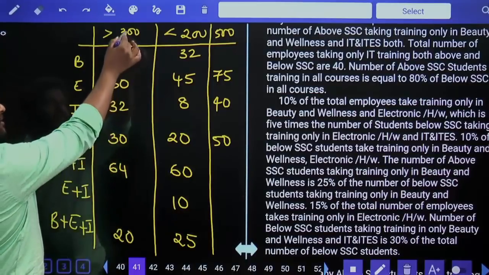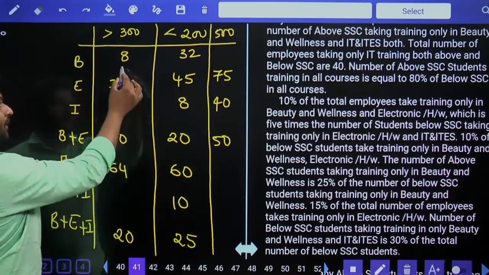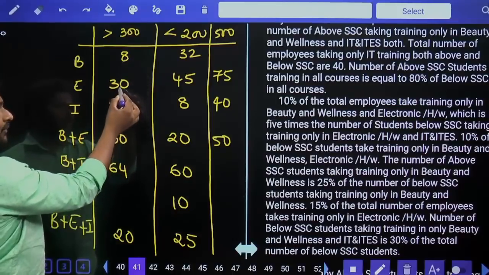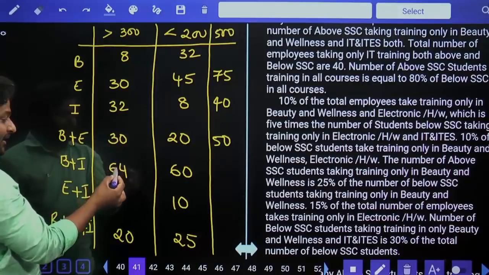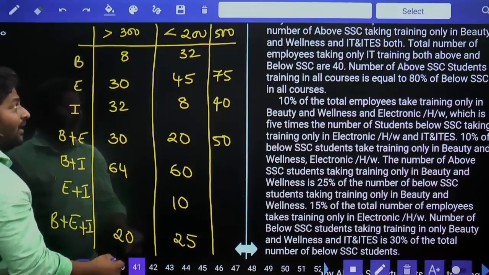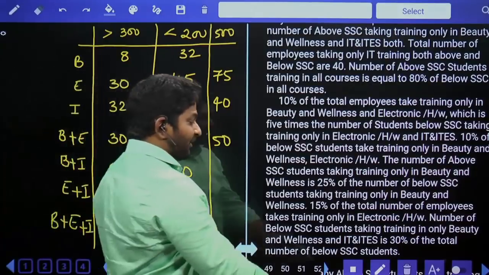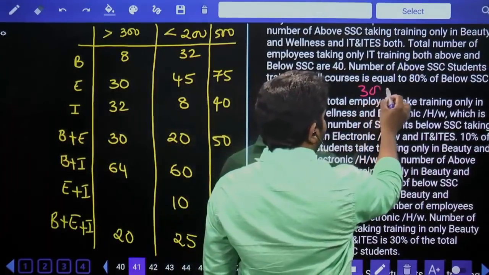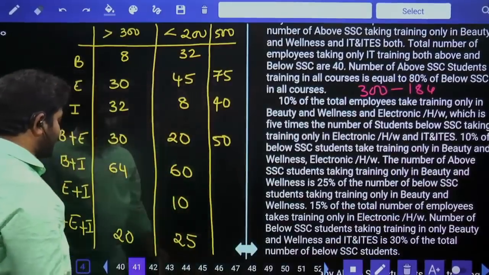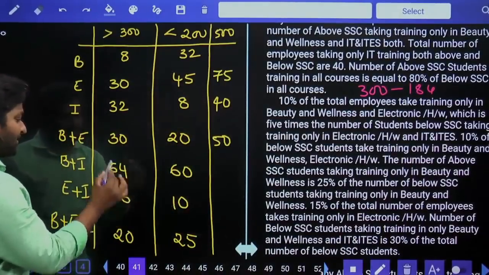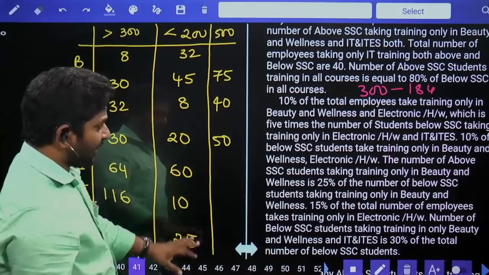Sum of all the values must be equal to 300. 3 plus 32, 40, 40, 30, 70, 30, 100, 164, 184. Out of 300, 184 is already there. Then remaining is equal to 116, that is equal to 116 comes here. Now the entire table is prepared.